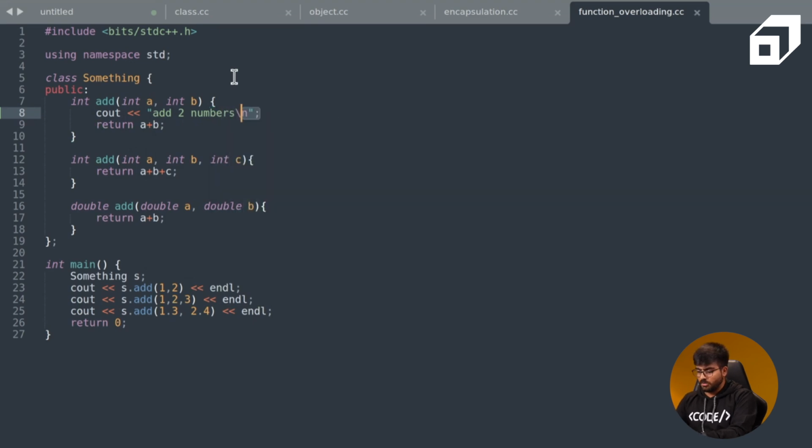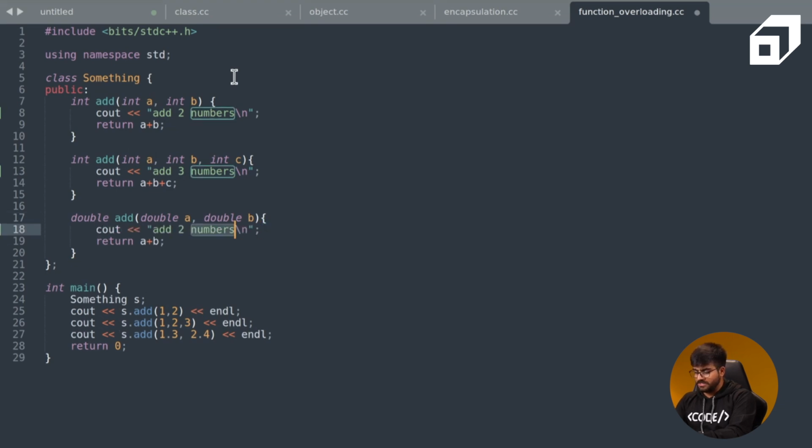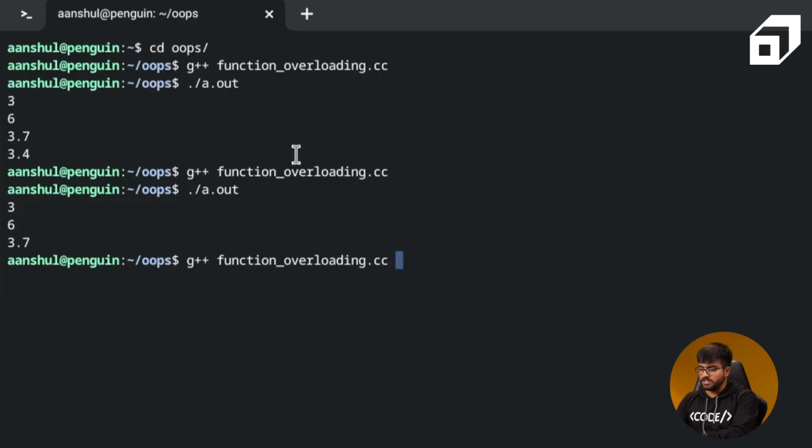We can mention add 3 numbers over there. And then here we can mention add 2 doubles or decimal numbers. That would be the right thing to do. Now let's try to call this once again and see what's the output.